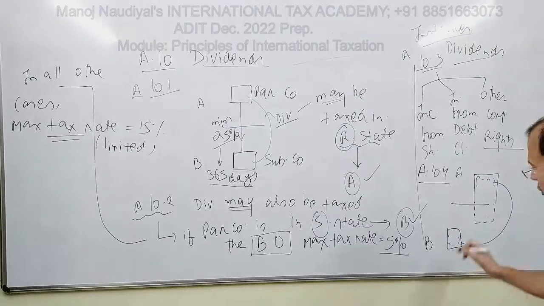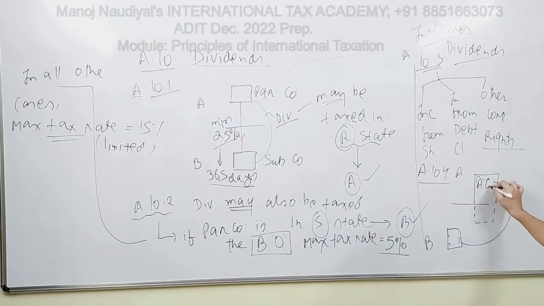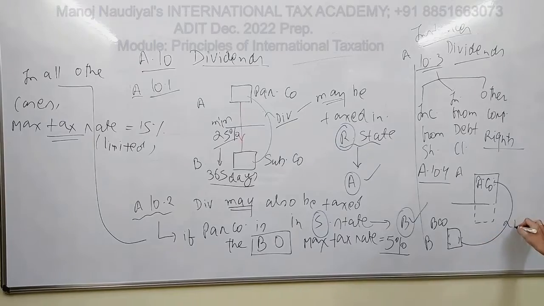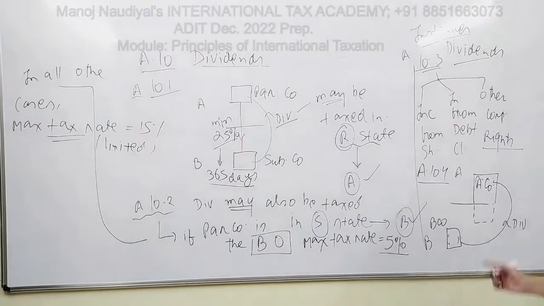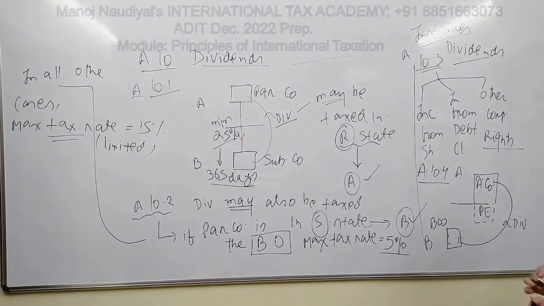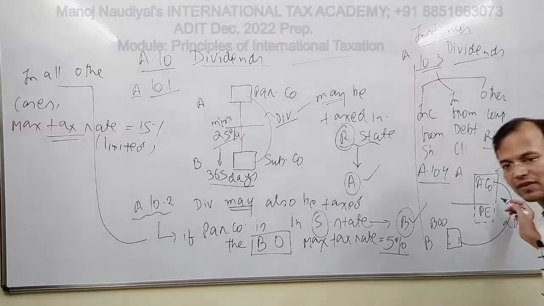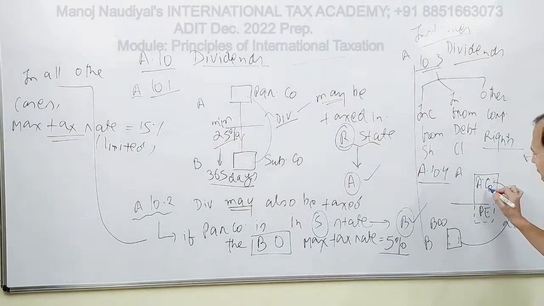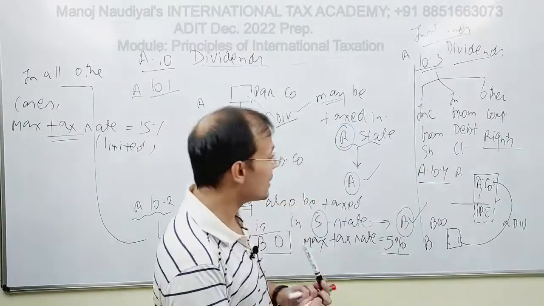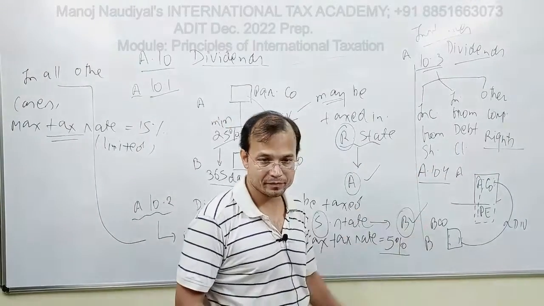This is ACO and this is BCO. So BCO is paying dividends to ACO, and then ACO has a PE in state B, and you find that these dividends are effectively connected with the PE.